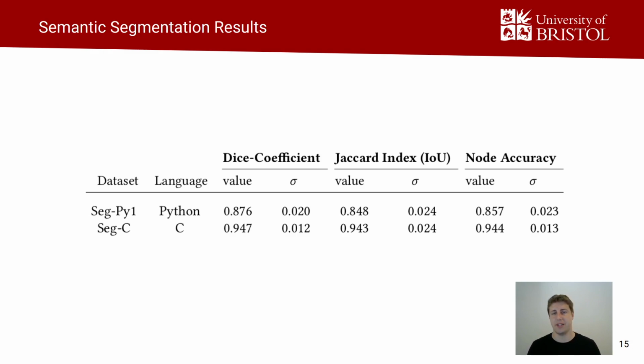For semantic segmentation, we showed that we can identify the cause of non-termination with very high accuracy. Metrics are generally high, but of course data is key in order to generalize well to different programs.